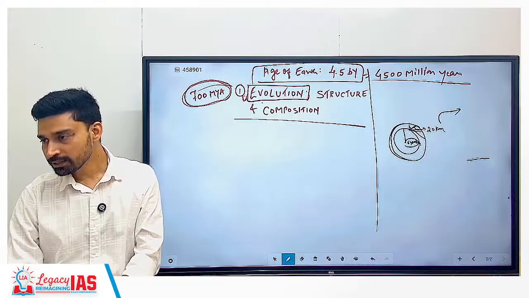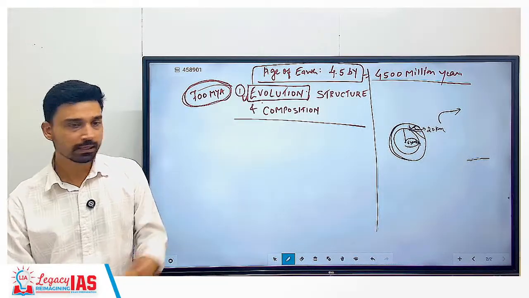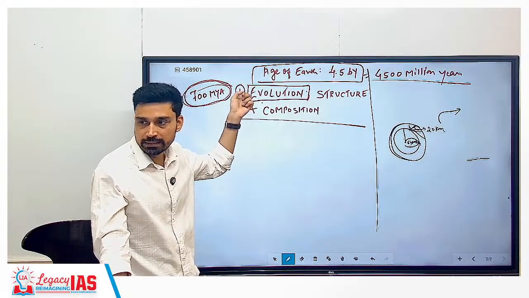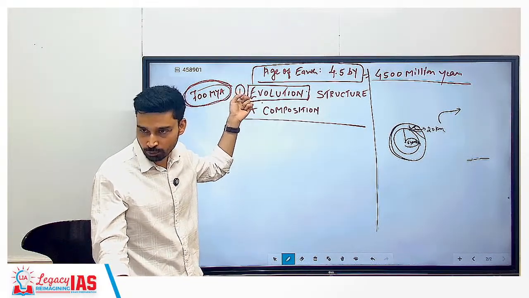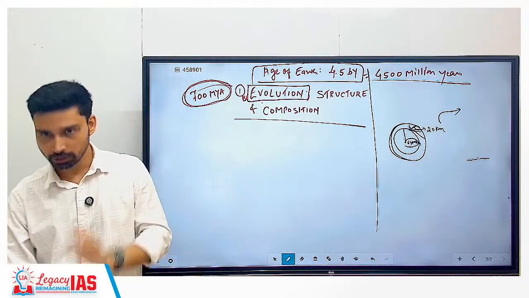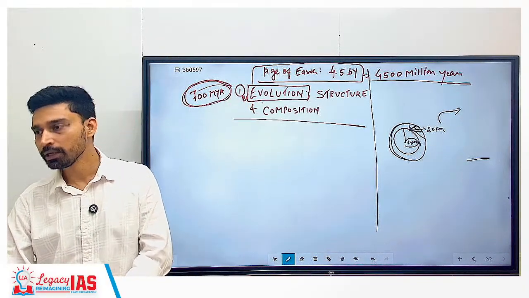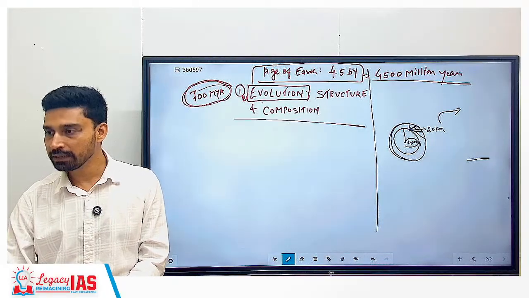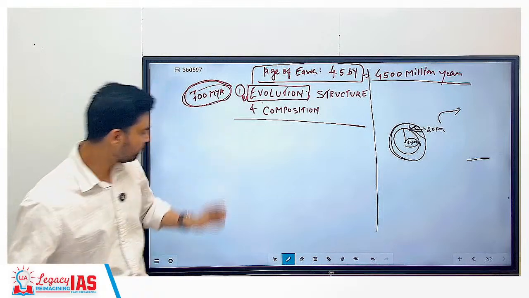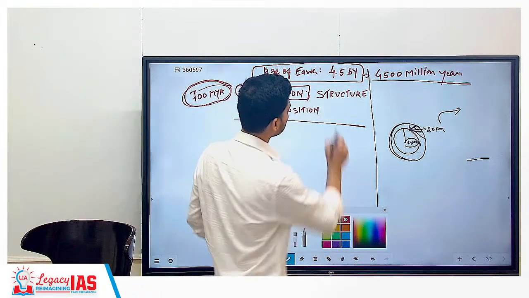Would humanity exist on the earth? No. So we can say directly that it is the evolution of the atmosphere that has helped in the evolution of life on the earth, and of human beings. Without the evolution of the atmosphere, humans would not have existed. Any other animal that we see around us would maybe not have existed either. So that is why it is very important to understand this particular part.